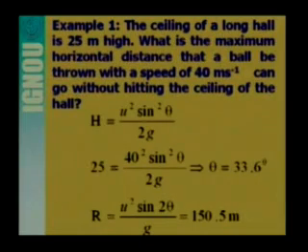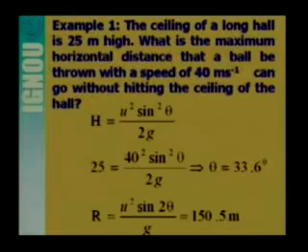If we substitute all these values in the expression for the maximum height, that is h is equal to u square sin square theta by 2g, here h is given, u is given, g is known, so we can easily find out the angle with which the ball has been thrown. So from this expression we have got angle theta is equal to 33.6 degrees. That means the particle has been thrown with this angle with the horizontal.